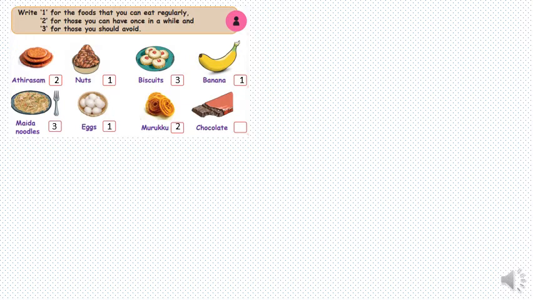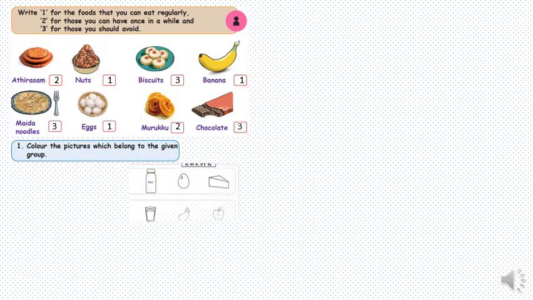Then comes murukku. Now murukku again is made out of rice, but it is fried food. So we said that we can have it once in a while, but you can also say that if you are a really very healthy person, then you can go for number 3 also, saying that you should avoid it. Same goes for chocolate. Chocolate again contains very high sugar, so we said number 3, that we should avoid it.